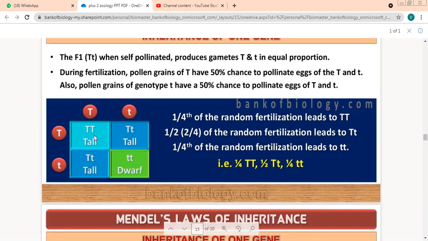Tell me quickly, the ratio of capital T in these 4 boxes, how much is it? 1 by 4. What about this one? 1 by 4. What about these 2? 2 by 4. When we reduce it to lowest terms, it becomes 1 by 2.